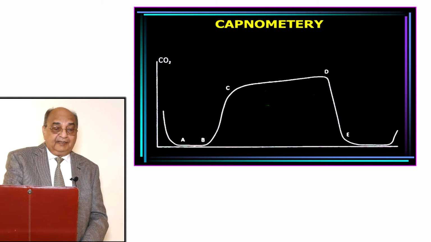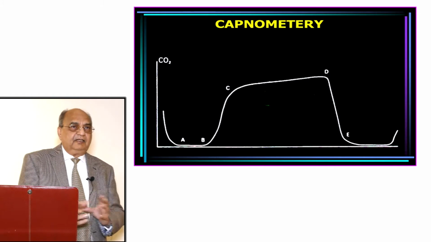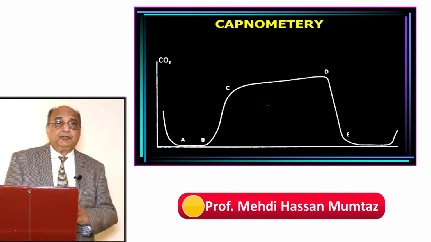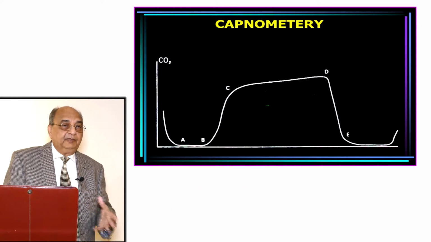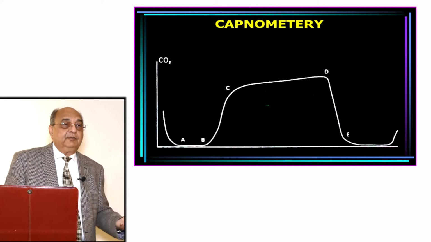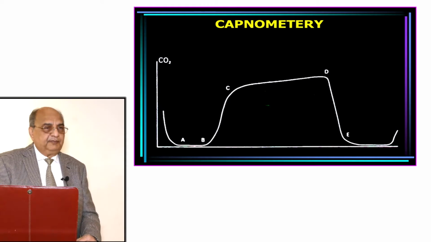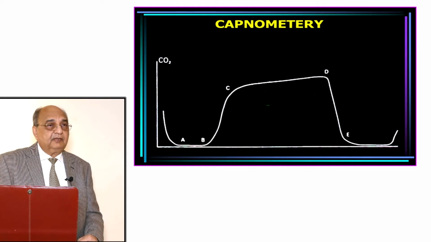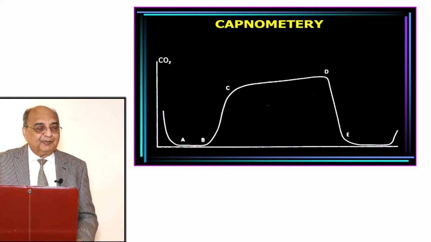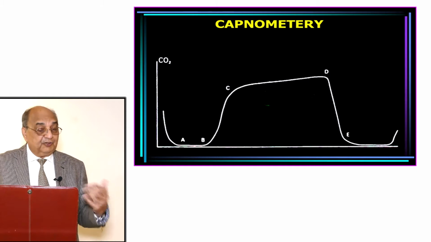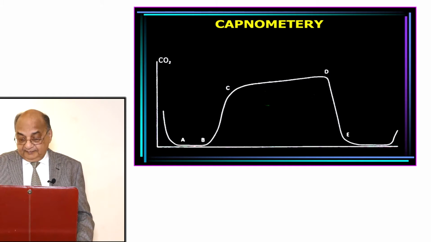This is called the alpha angle. The beta angle is from A to D. They indicate different diseases. The beta angle shows rebreathing, and the alpha angle shows hypercapnia due to COPD or asthma, right? Pulmonologists analyze this, and we also look at it and calculate the total amount of carbon dioxide. So there is no need to go deep into capnometry. This is the job of the pulmonologist.